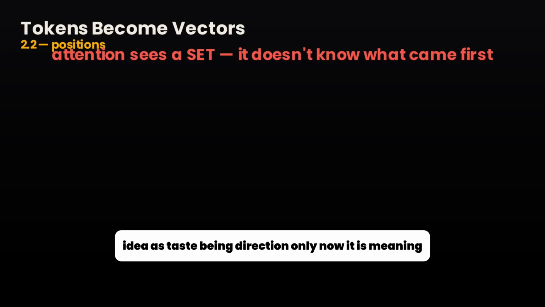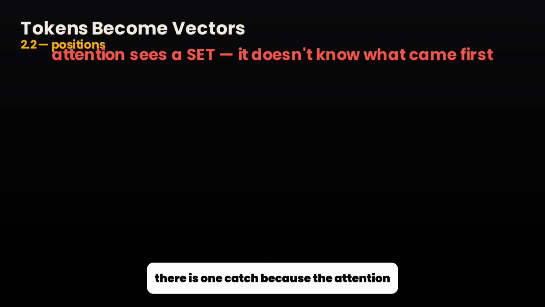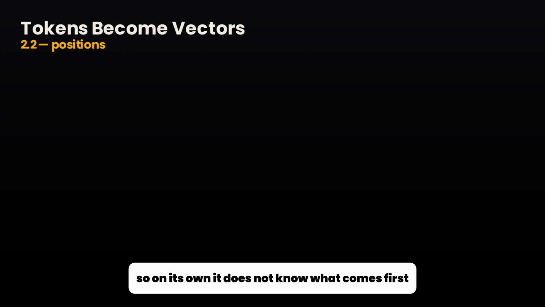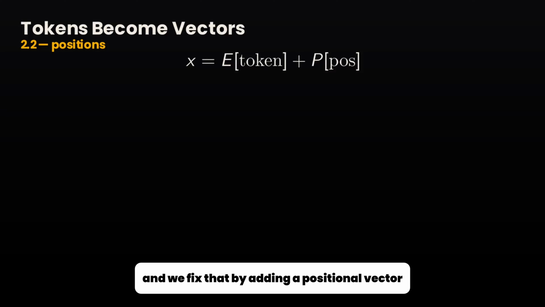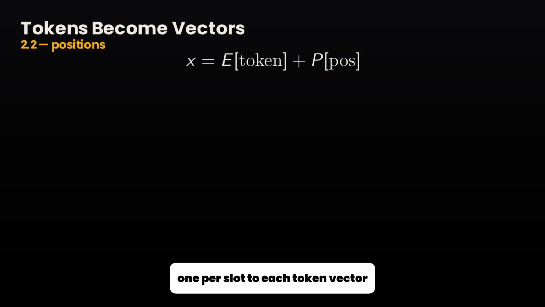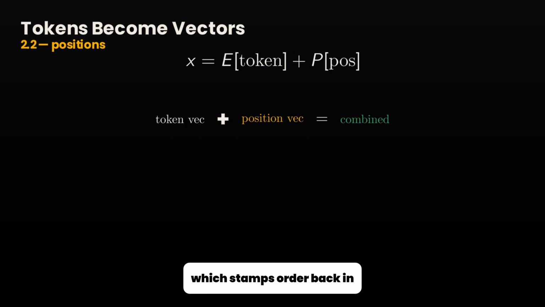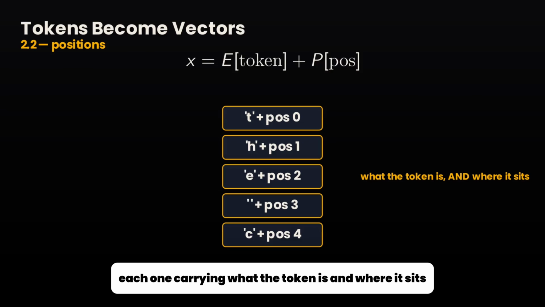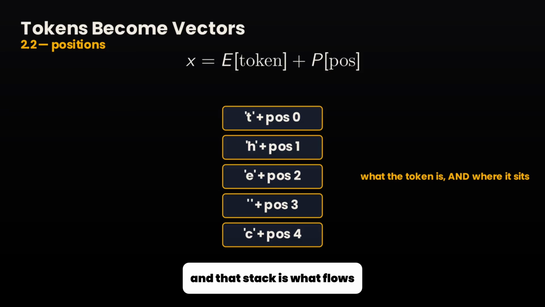There is one catch, because the attention step we are about to build treats its input as a set. So on its own, it does not know what comes first, and we fix that by adding a positional vector, one per slot, to each token vector, which stamps order back in. After this, a short piece of text is a small stack of vectors, each one carrying what the token is and where it sits, and that stack is what flows into the heart of the model.